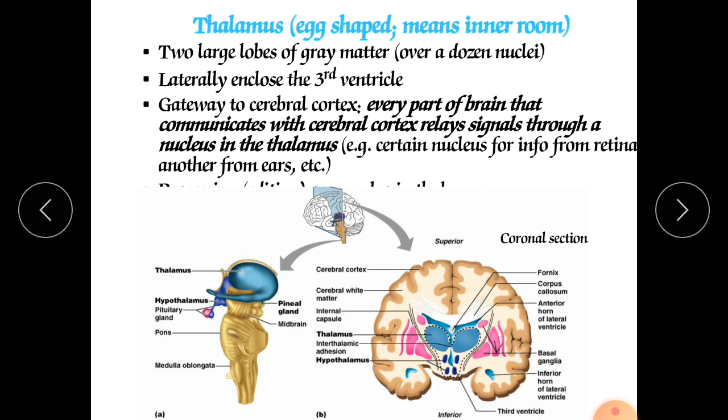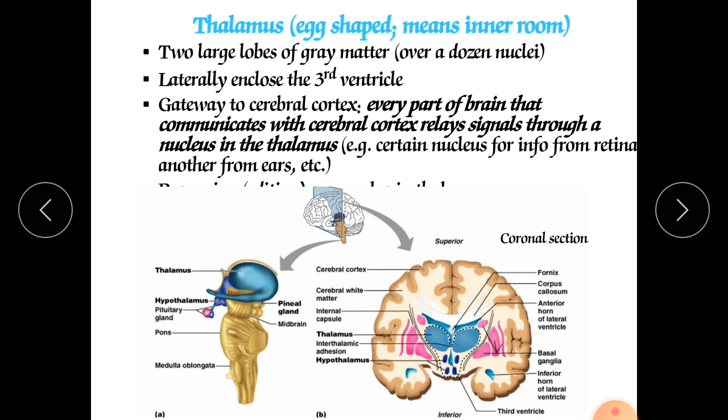That's why the various functions of our motor activity, like walking, talking, and doing body movements, are made possible only due to this thalamus. And also the function of consciousness is made possible due to this thalamus.